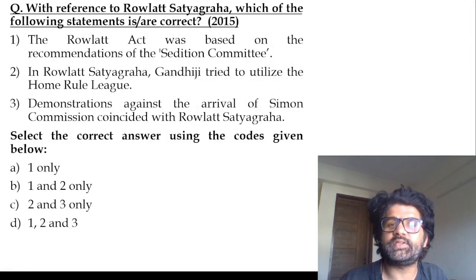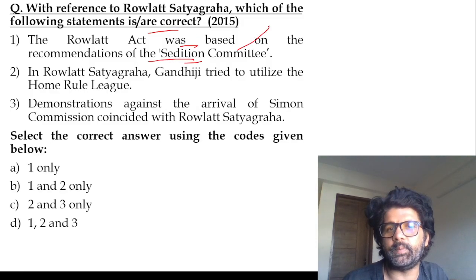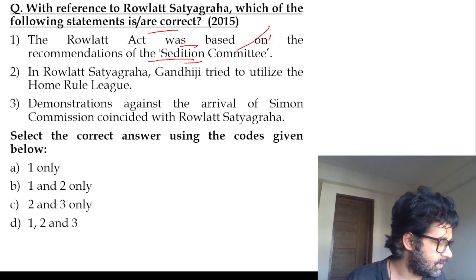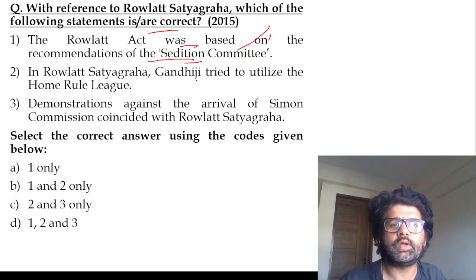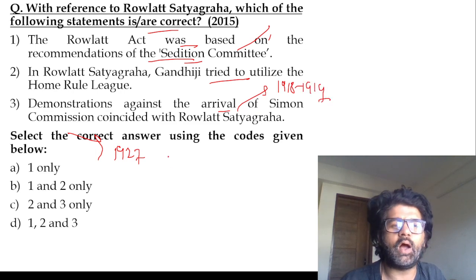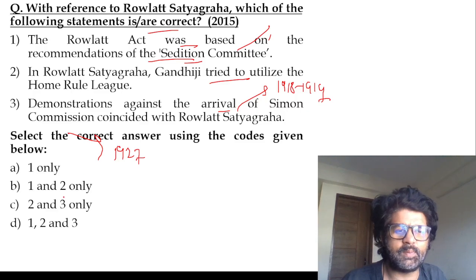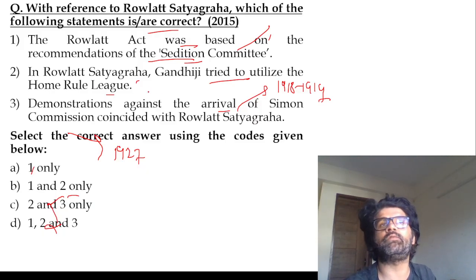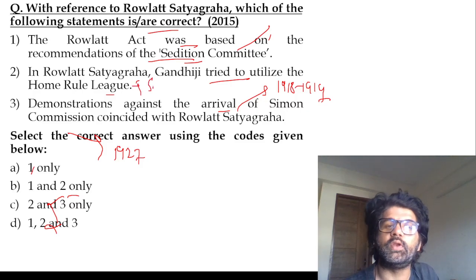With reference to the Rowlatt Satyagraha, which of the following statements is or are correct? The Rowlatt Act was based on the recommendation of the Sedition Committee. Very good. In the Rowlatt Satyagraha, what did Gandhiji do? The Simon Commission arrived in 1927, while the Rowlatt Satyagraha was happening in 1918-1919, so eliminate the third statement. Now you're left with A and B. Check the second one. Yes, in the Rowlatt Satyagraha, Gandhiji did utilize the Home Rule League. He became very influential and later on even changed the name of the Home Rule League to Swaraj Sabha.